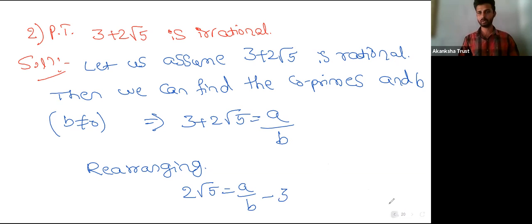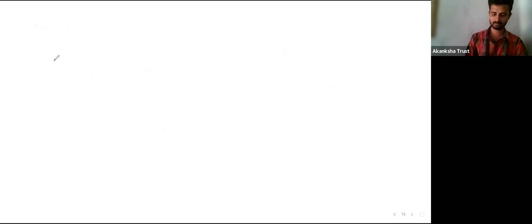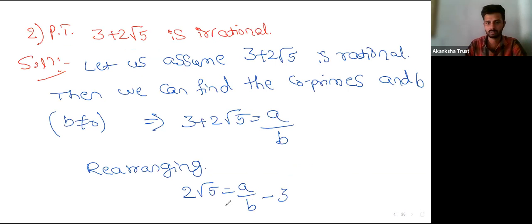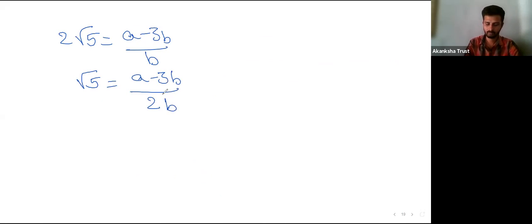Then you can further simplify that, 2 root 5 as A minus 3B divided by B. And again you can further rearrange this as root 5 is equal to A minus 3B divided by 2B. Fine.